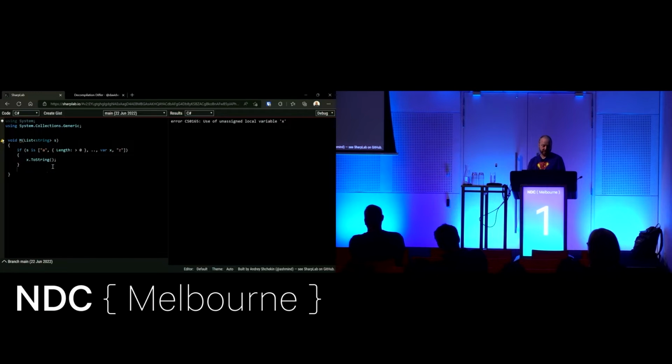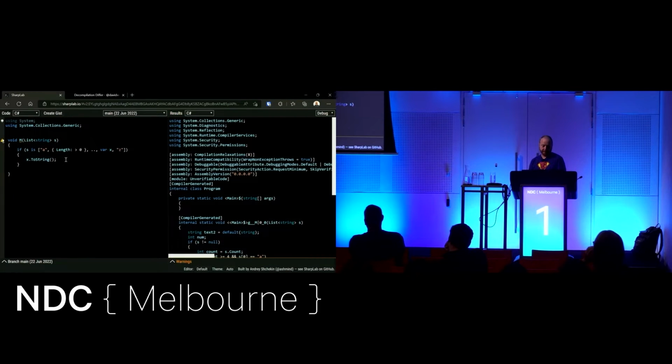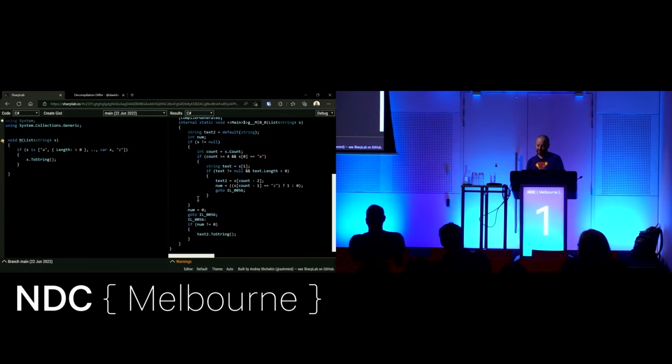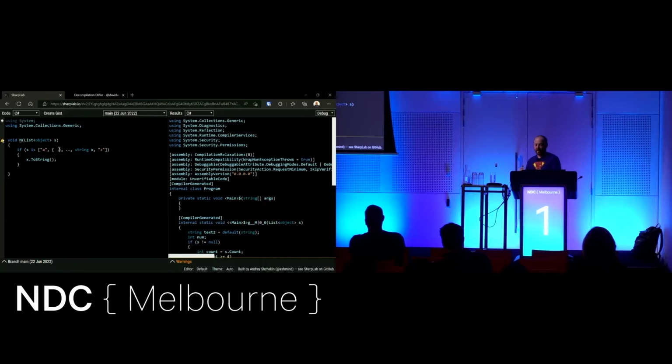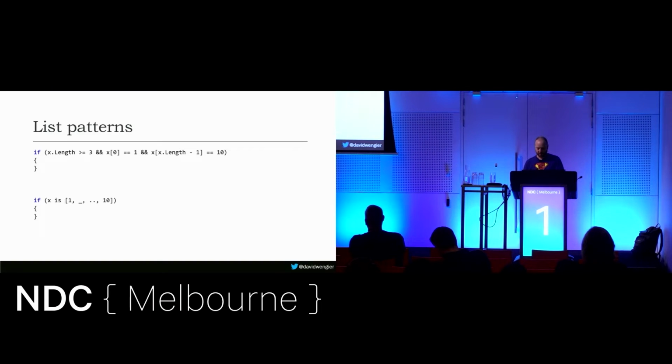Or am I inside the if? No, okay, so it's only inside the if. Okay, that's interesting. So for out statements, that's not how that works, which is interesting. But yeah, inside here is normally where you'd use it, which does make sense, because then you can do it without conflicting names. And if I change this to object, I can make this string. Yeah, length doesn't work now. All of the different types of patterns work within there, so type patterns and property patterns and whatever. Cool, that's list patterns.